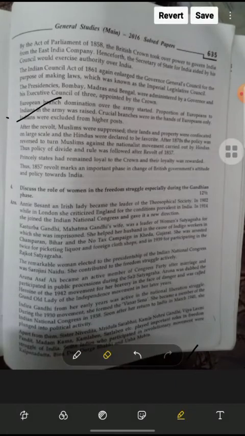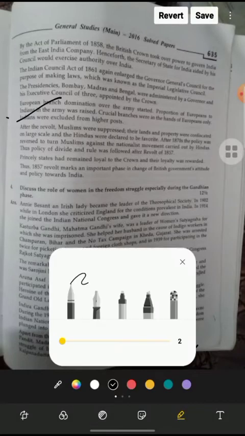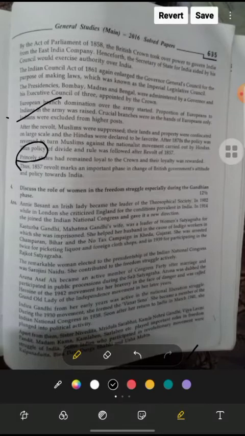Princely states had remained loyal to the crown, and their loyalty was rewarded. So the princely states were always loyal to the crown, and their loyalty was always rewarded, as the Britishers wanted them to be always with us. Thus the 1857 revolt marked an important phase in the change of British government attitude and policy towards India. So what kind of act that was, and how the Britishers wanted to subjugate India, was important in this act.